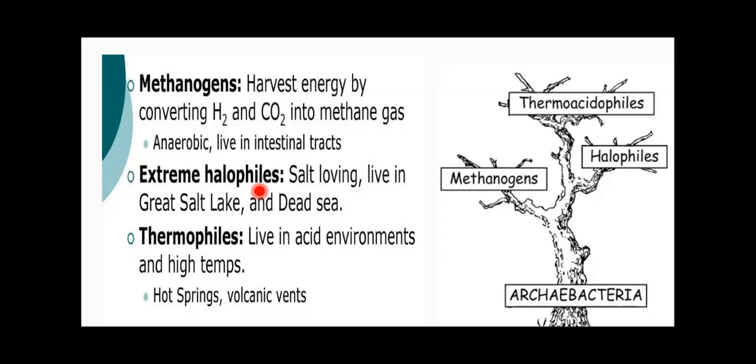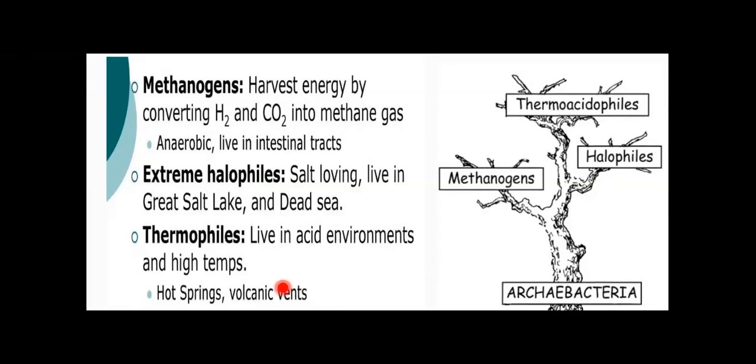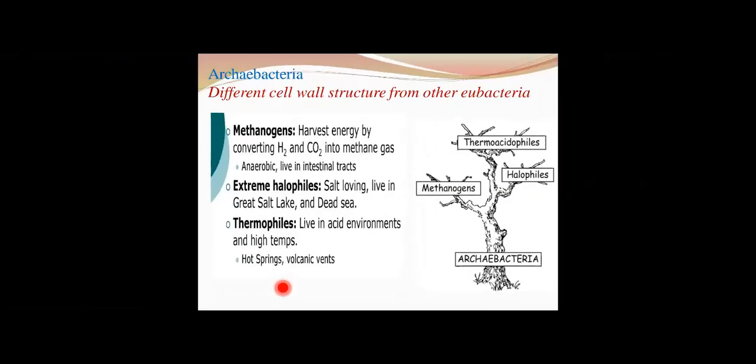So this is one unique characteristic of halophilic bacteria, which are found in high salt regions. Similarly, the last one is the thermoacidophiles, or thermophiles, which live in acidic environments at very high temperatures, like hot springs, volcanic vents, etc. These thermoacidophiles are used for different research purposes. Their enzymes are highly thermally active, so they are helpful for many research activities. So these are the three major types of archaebacteria.